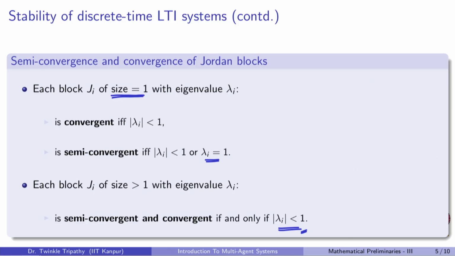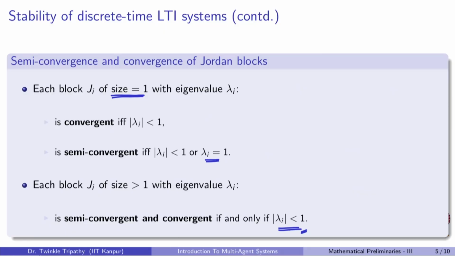Please note this important difference for the case of defective matrices. Okay. Now just to remind you, we have these nice results. We are now able to tell, based on the eigenvalue, whether or not the Jordan block is convergent or semi-convergent. In general, if the Jordan block is of size greater than 1, it is semi-convergent or convergent only when |lambda_i| is strictly less than 1.